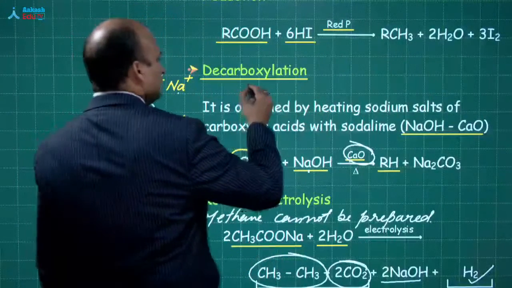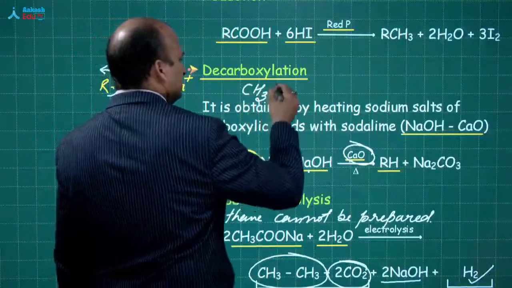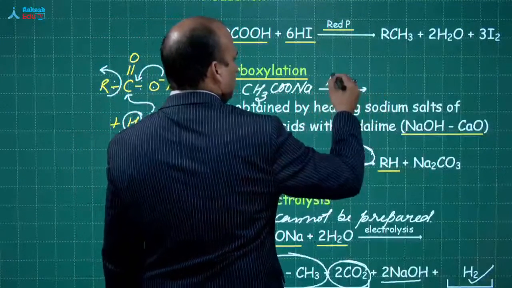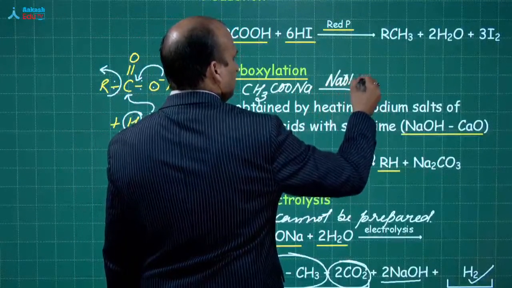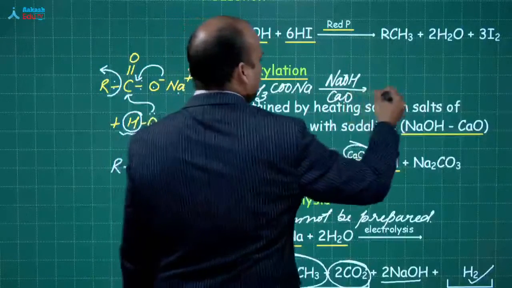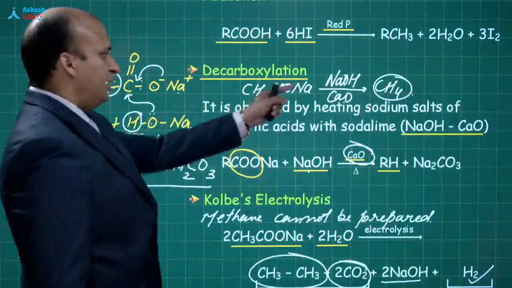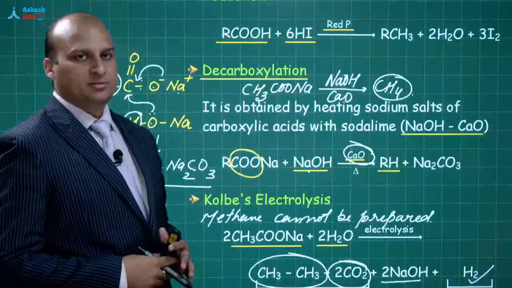See, if you use CH3COONa, NaOH, CaO, you will get CH4. So, by decarboxylation methane can be prepared.